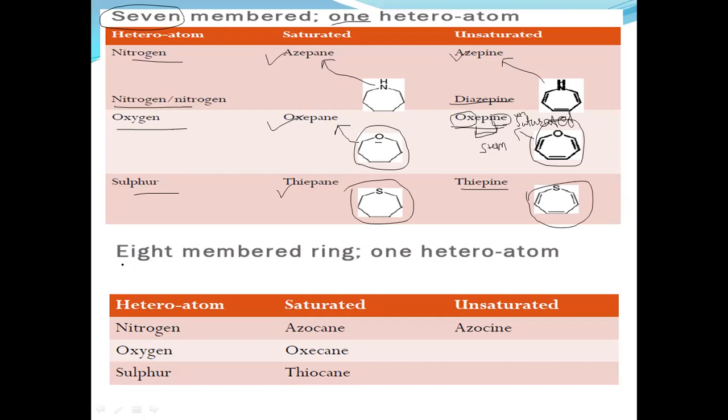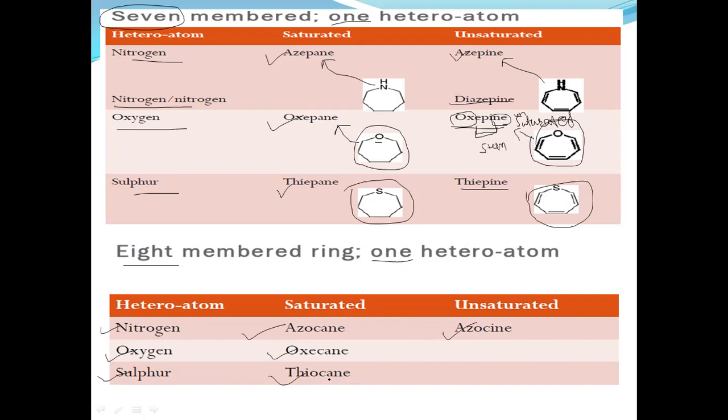Another class is eight-member heterocyclic compounds. If one heteroatom is present, if nitrogen is the only atom, then their name for the saturated is azocane. Ane represents saturated, ine represents unsaturated, azocine. If oxygen is present, oxocane, if sulfur is present, thiocane.